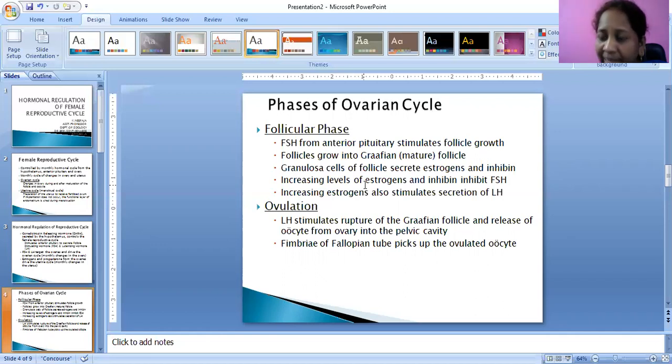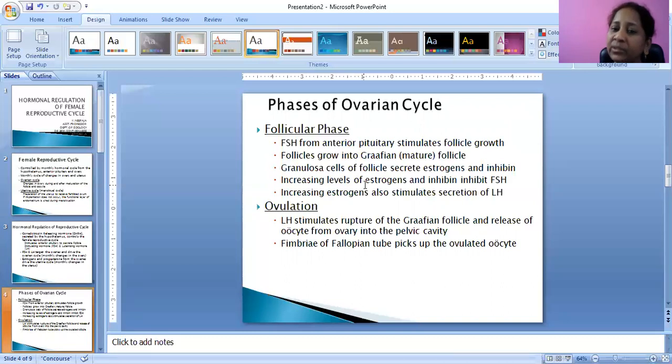That Graafian follicle will be filled by fluid, the antrum, and inside the Graafian follicle, granulosa cells will be there. These granulosa cells secrete estrogen and inhibin. When estrogen and inhibin levels increase, they inhibit follicle stimulating hormone.